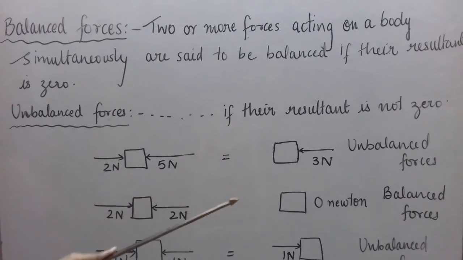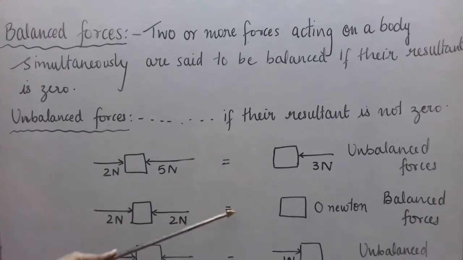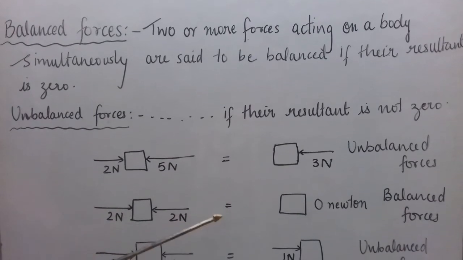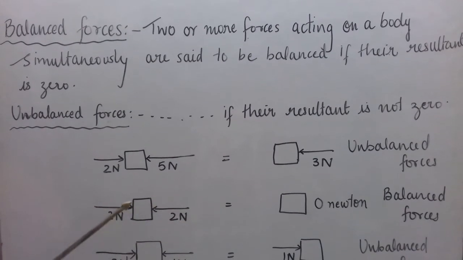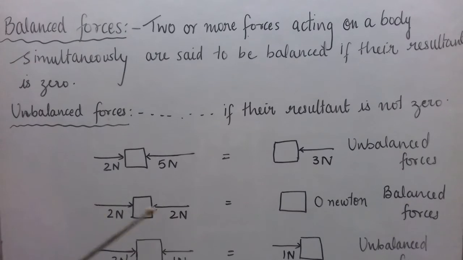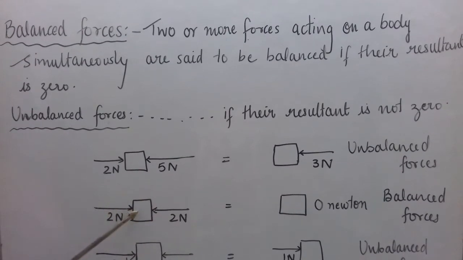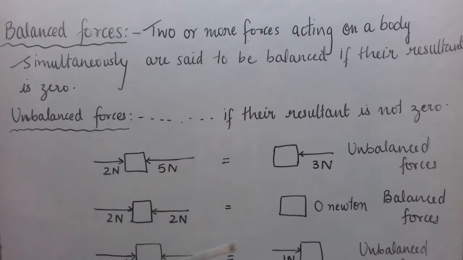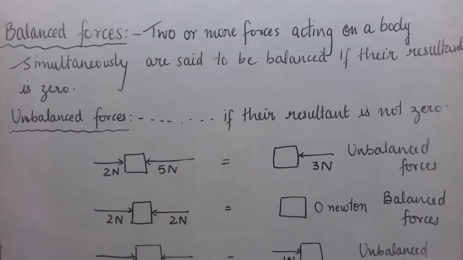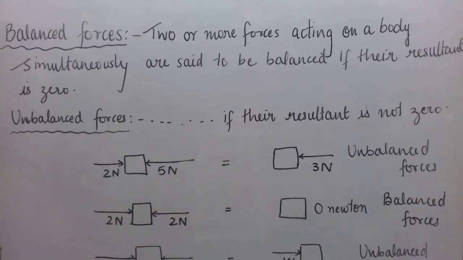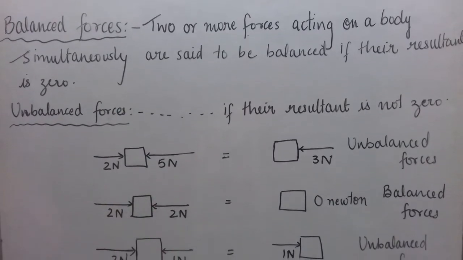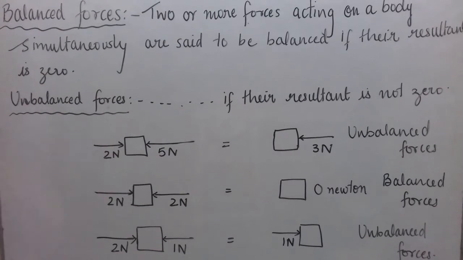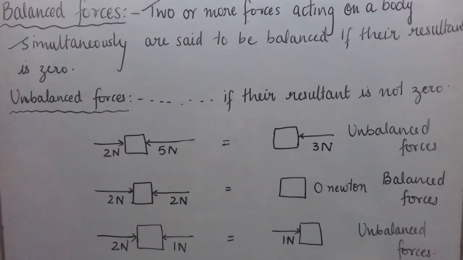So balanced forces can change the shape and size of a body, as we have seen in case of a spring or a rubber ball, if two equal and opposite forces act on the body. Balanced forces can change the shape and size, but unbalanced forces can change the velocity of a body, and hence they can produce acceleration in a body. I hope the concept of balanced and unbalanced forces is clear to you now.